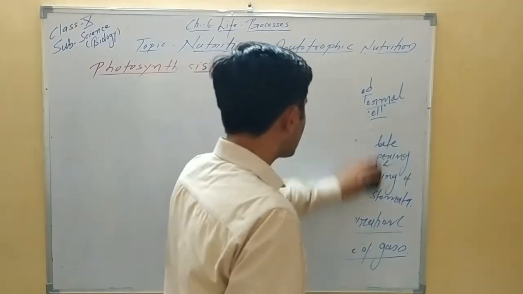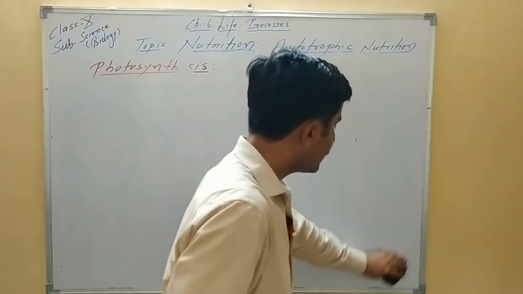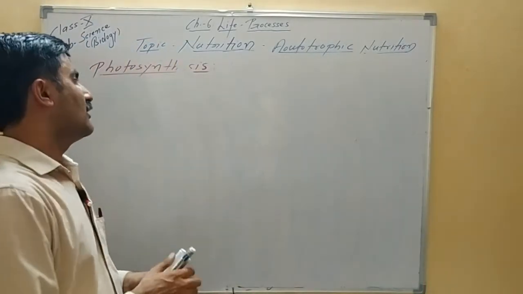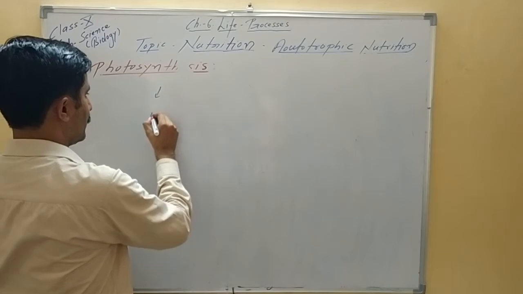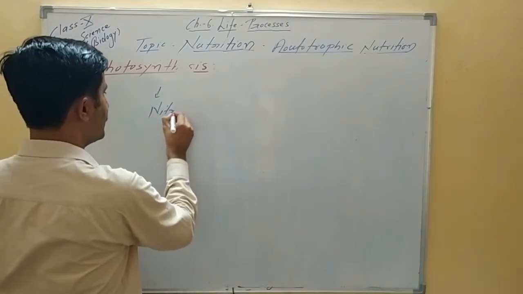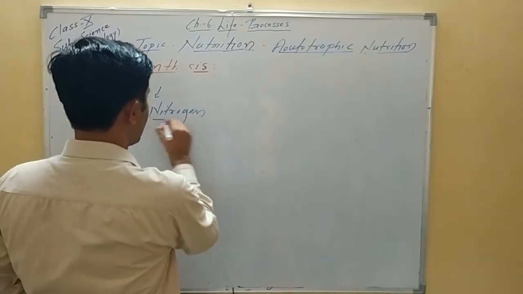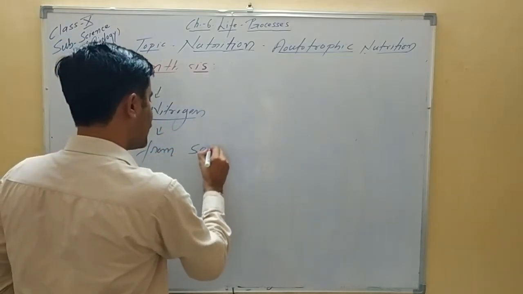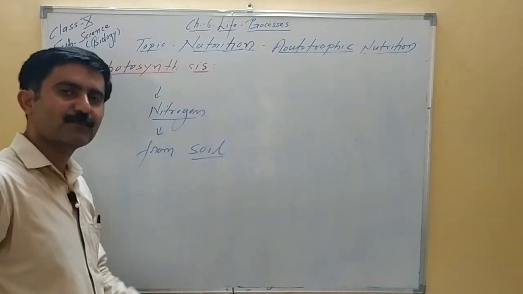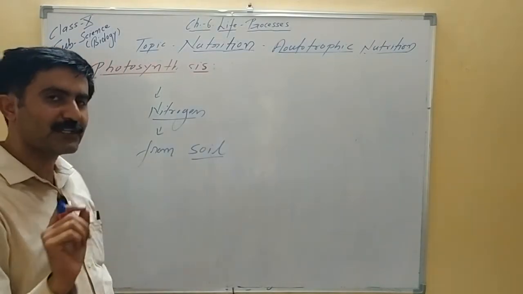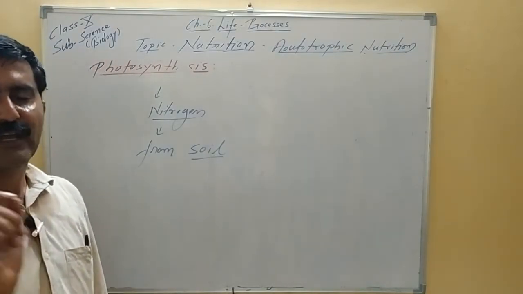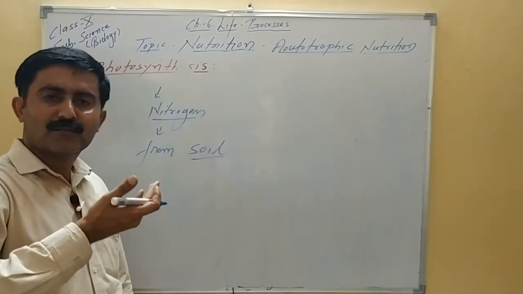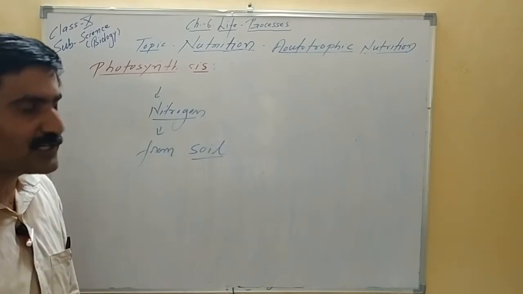So plants take nitrogen from the soil, even though a large amount of nitrogen is available in the atmosphere. Please keep in mind, nitrogen from soil, this is very important. Plants do not take nitrogen from the atmosphere, because atmospheric nitrogen is molecular nitrogen, and this nitrogen is not directly used by the plant. These are not forms of nitrogen which are used metabolically by the plant.